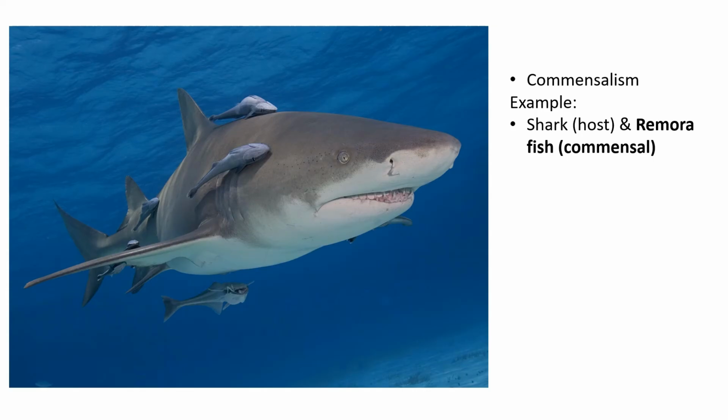So with this, the remora fish is getting food, as it is getting the leftover food from the shark's meal. But at the same time, the remora fish is also getting protected from other predators, because who in their right mind wants to mess around with the shark just to eat the remora fish, right? Okay, so as I said, through this commensalism interaction, the remora fish gets a free ride and also a free meal, while neither harming nor benefiting the shark.